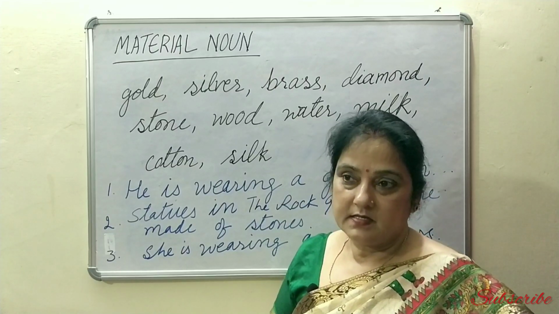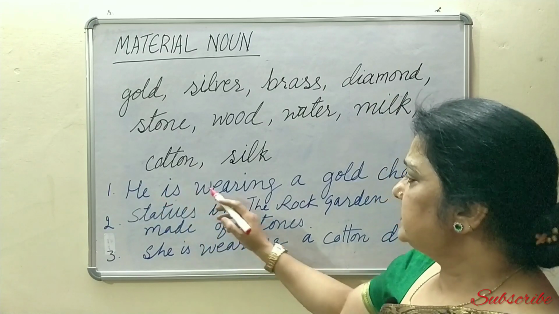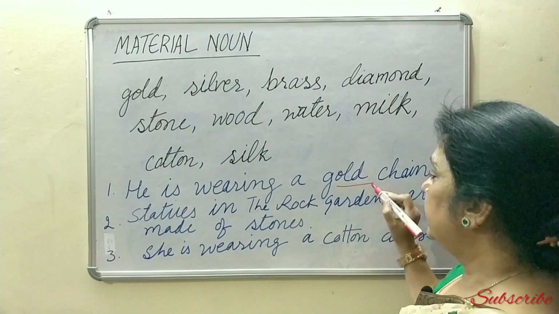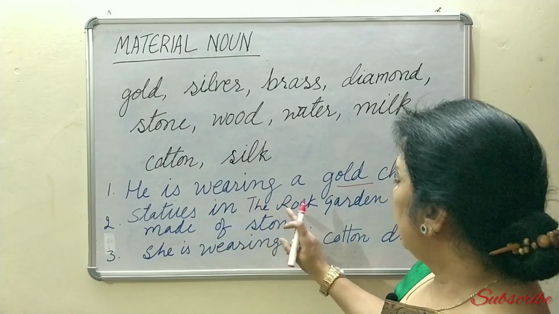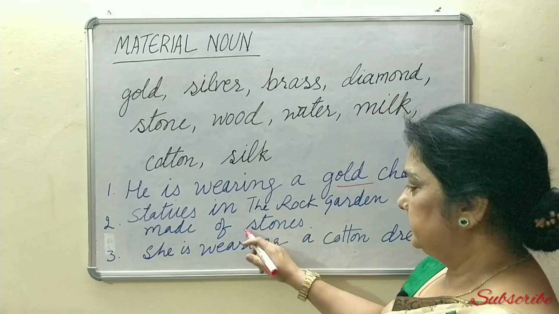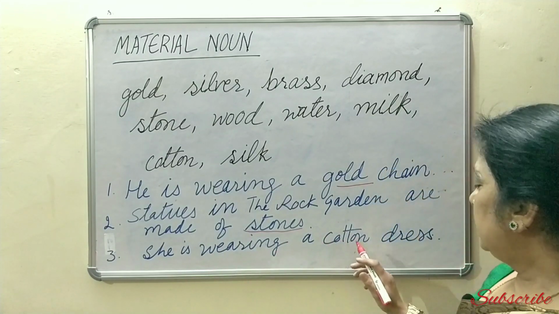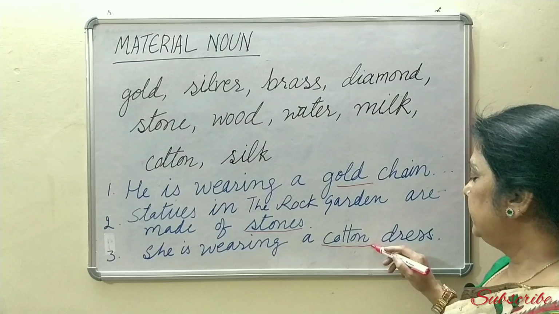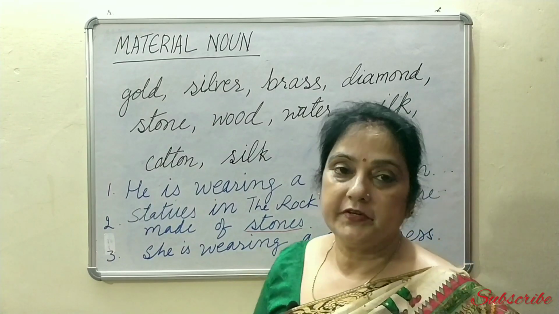Let's understand this with the help of examples. He is wearing a gold chain. Now here gold is a material noun. Statues in the rock garden are made of stones. She is wearing a cotton dress. Now here cotton is a material noun. So this is all about material noun.